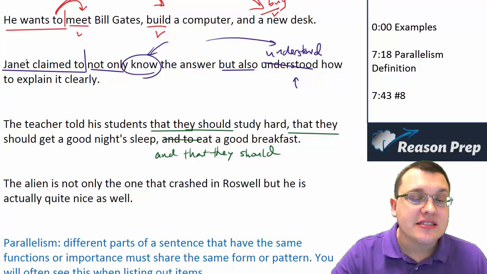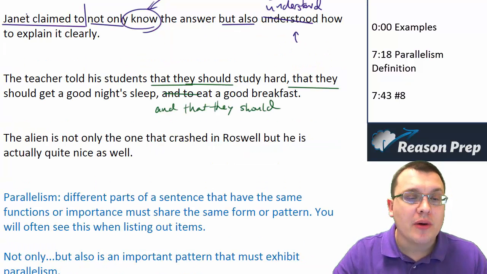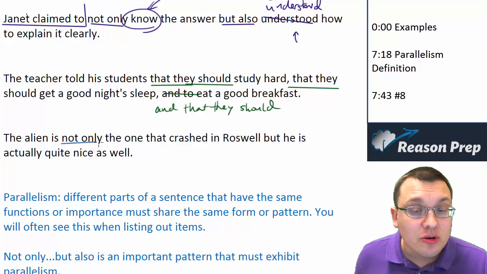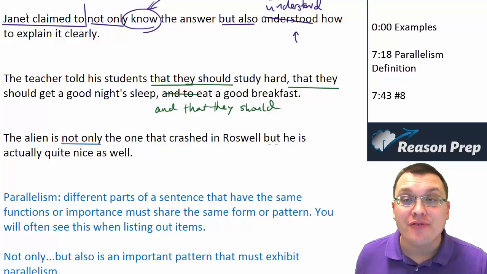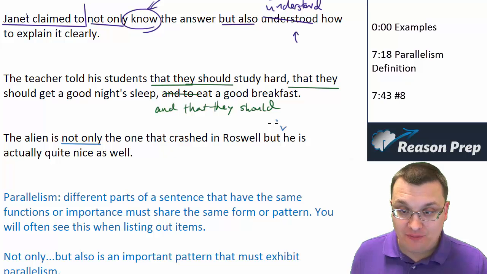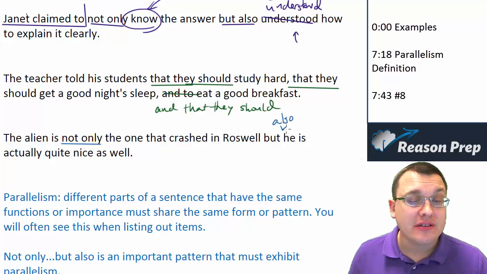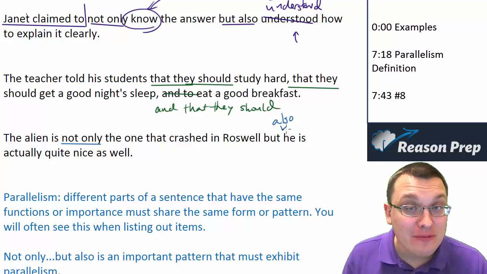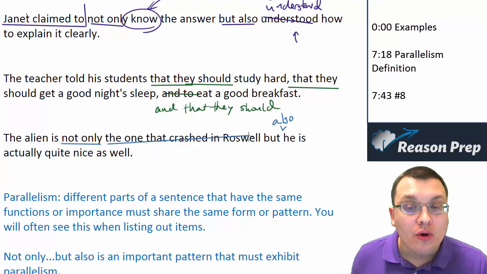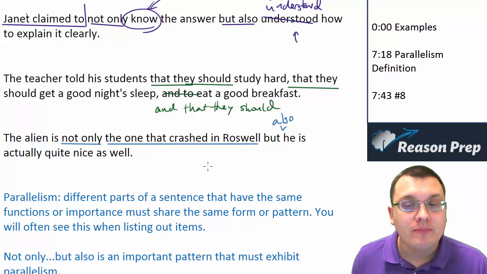Last one, the alien is not only the one that crashed in Roswell, but he is actually quite nice as well. So this is again bringing up that not only but also bit, but notice we don't actually have the but also. So when you have not only, you must have but also later in the sentence. And once you've done that, remember, as we just said, it's got to be parallel. So the alien is not only the one that crashed in Roswell, but also he is actually quite nice as well. So we would need something like this kind of noun phrase.